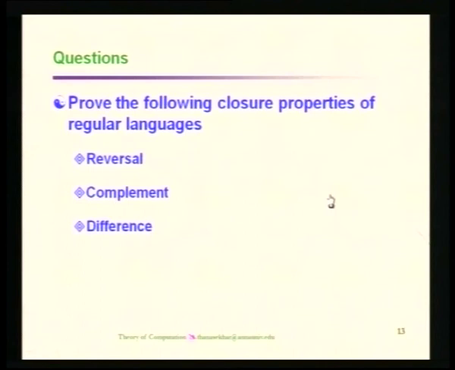From the problem point of view, there can be questions like proving the properties of reversal, complement, difference, union, or intersection. Anything may be asked. You have to take a particular automata; for a unary operation, only one automata is sufficient. If the operation is binary, then more automata must be taken, and you construct the new automata and prove that the language is accepted, so the property holds for regular languages.